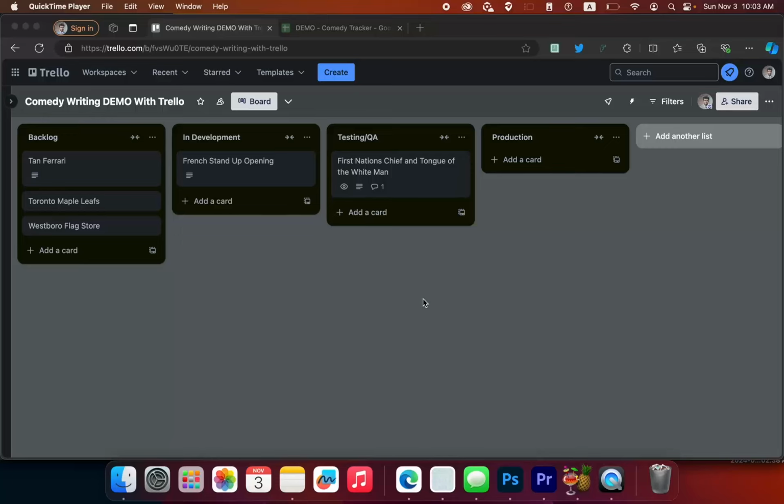It's gonna be for everyone who writes comedy, but I also think this works for any sort of writing project, whether you have a newsletter, a blog, or you're writing a book. This kind of works in general, and largely the way I organize and write my comedy comes from software development practices. I use basically a Kanban board as my main hub, and from there I will move and do things based on that. So let me just show you what I kind of do.